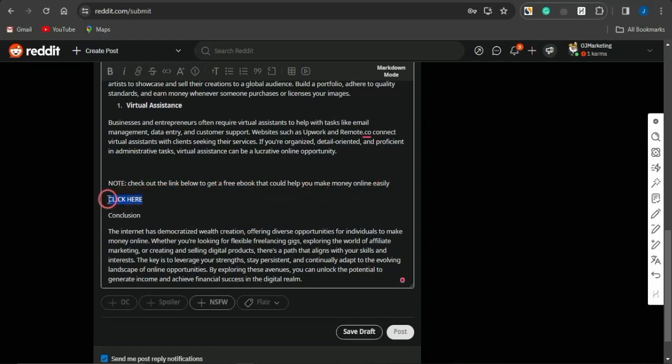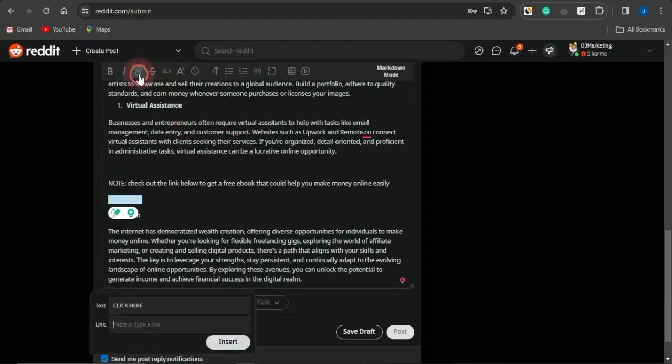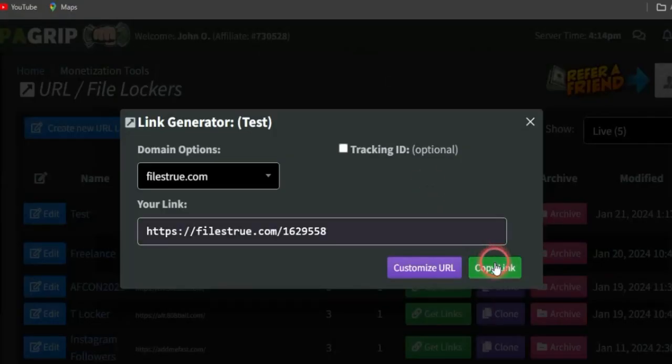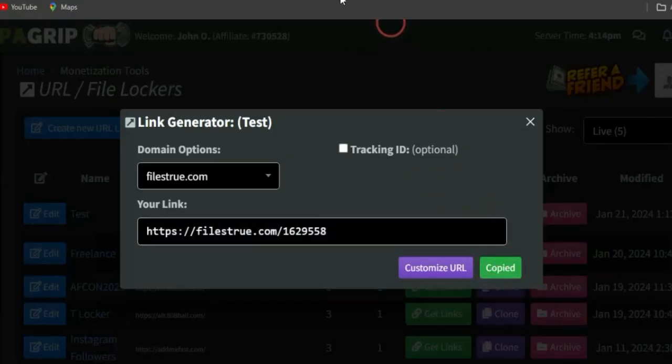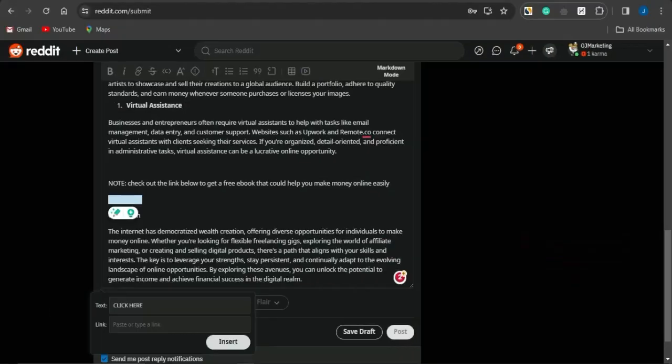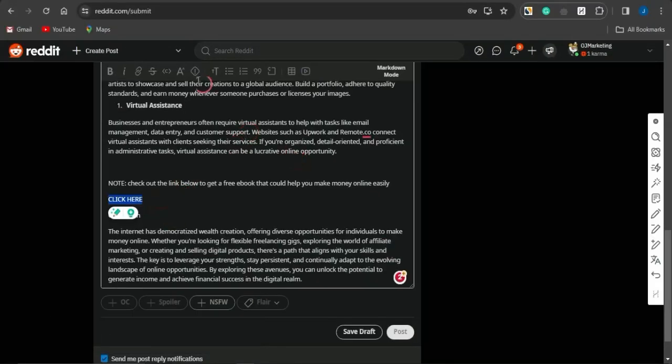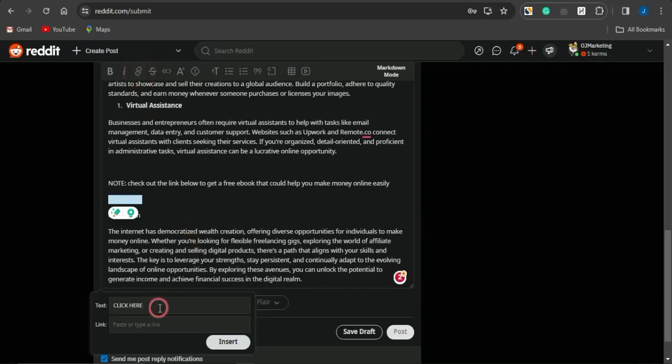Right now you want to just simply highlight this section that says click here, and you can actually go on to add in a link right now. And the link we're going to be adding is that particular CPA URL file local link. So I'm going to go back to that CPA marketing platform, copy the link, head back to that particular Reddit post, and actually go on to paste in that link right there by clicking on this chain icon for link and paste in that particular link in this section.